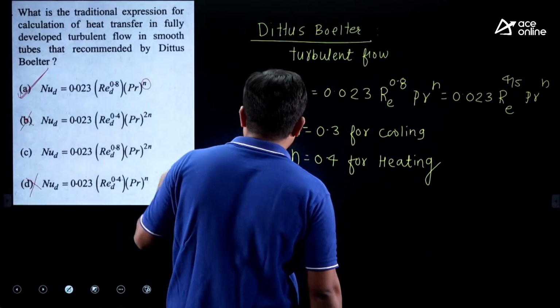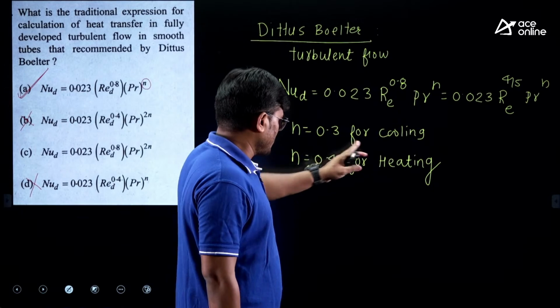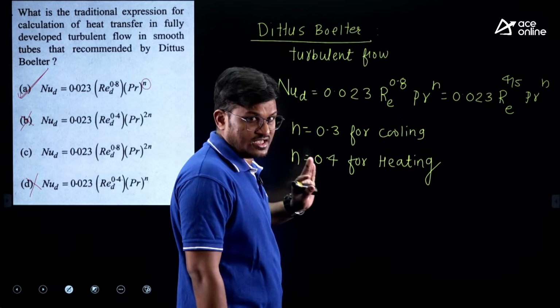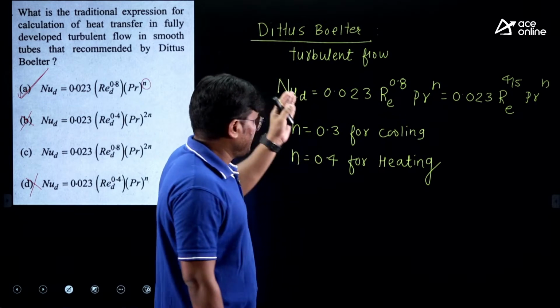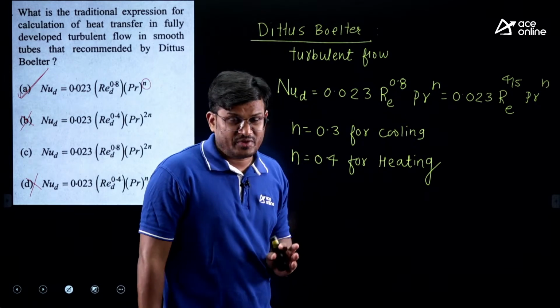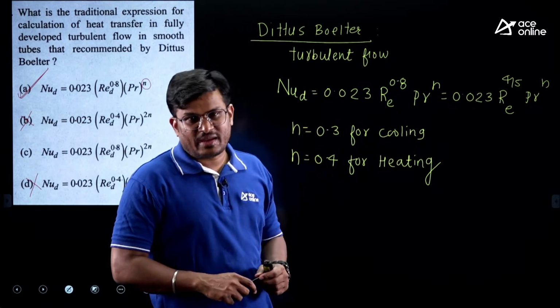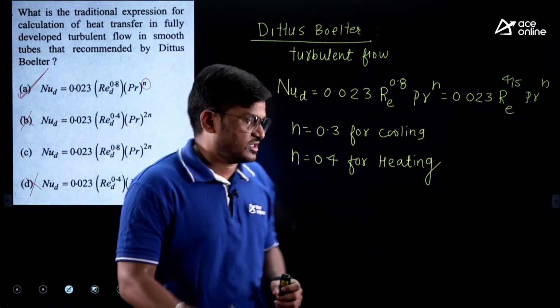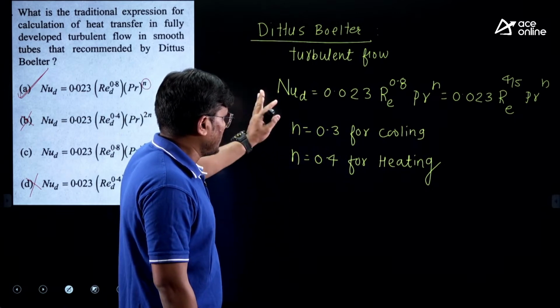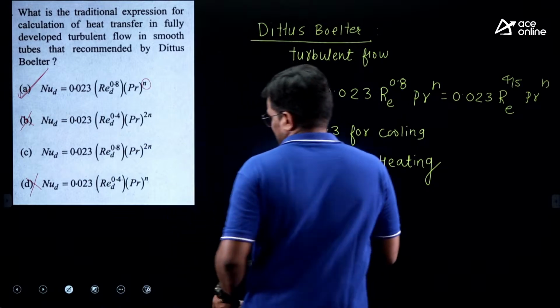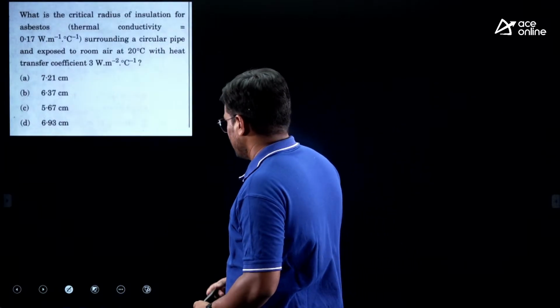A should be the answer, right? So n is equal to 0.3 for cooling, n is equal to 0.4 for heating. So this is the Dittus-Boelter equation. Remember, if it is laminar flow, this equation cannot be used. This equation is only valid for turbulent flow. Okay, now next.